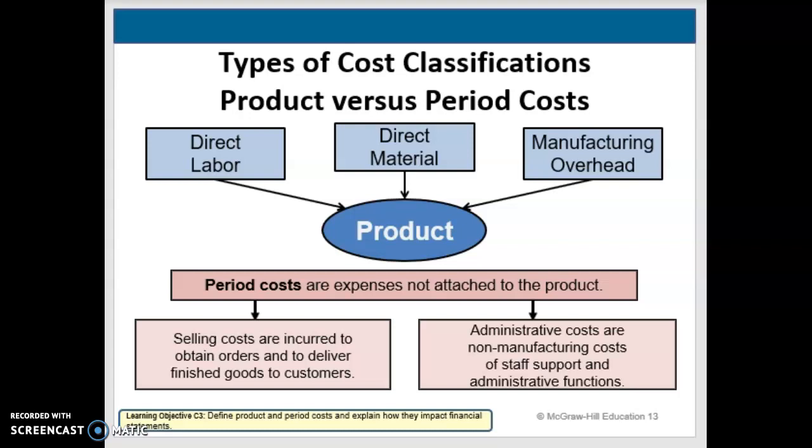When we talk about period costs, they are non-production costs and are usually associated with activities that are linked to a time period rather than associated with a product. So good examples of them would be the sales staff salaries, the wages of the maintenance workers, advertising expenses, depreciation on office furniture and equipment. Those period costs are expensed in the period when they're incurred as a selling expense or as a general and administrative expense. When we look at product costs, they're recorded as cost of goods sold when the products are sold.